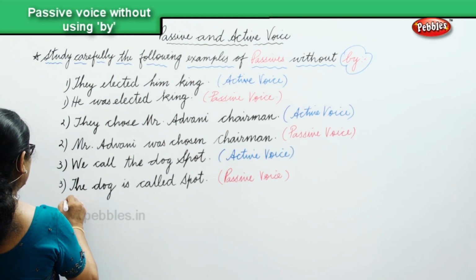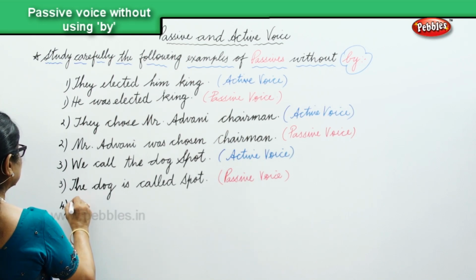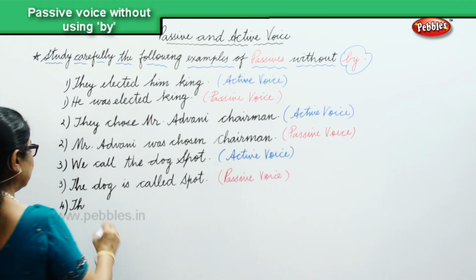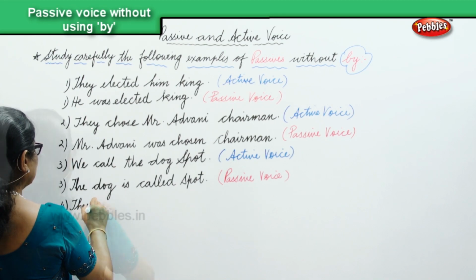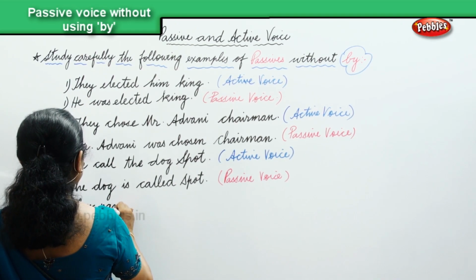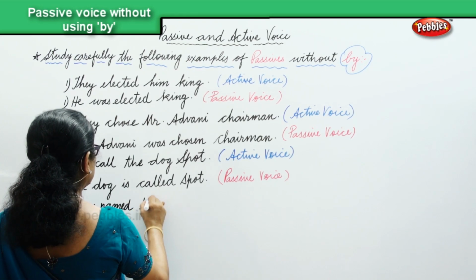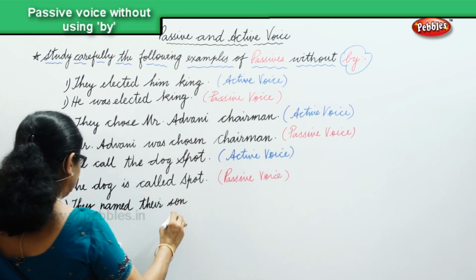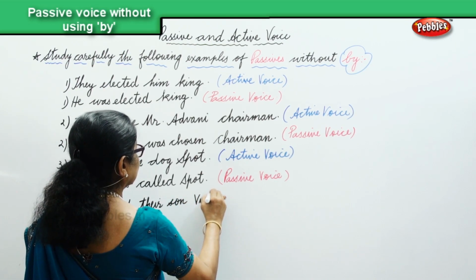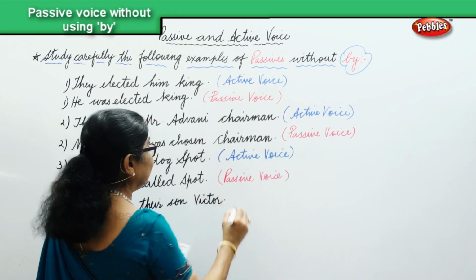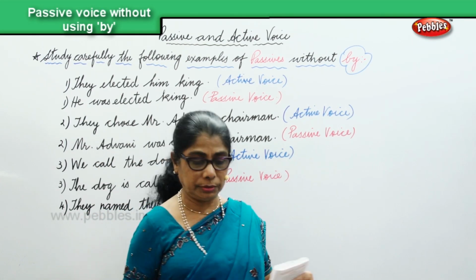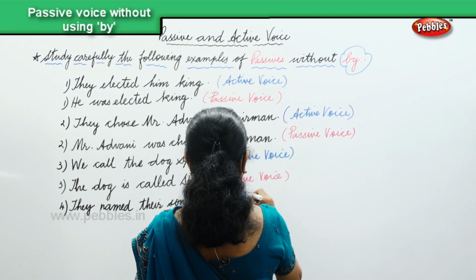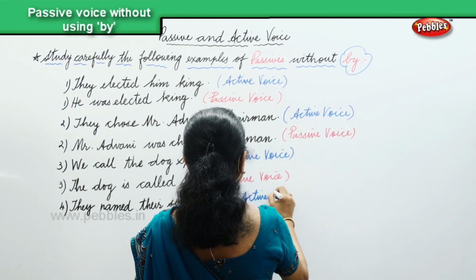The fourth example: they named their son Victor. That is in the active voice.